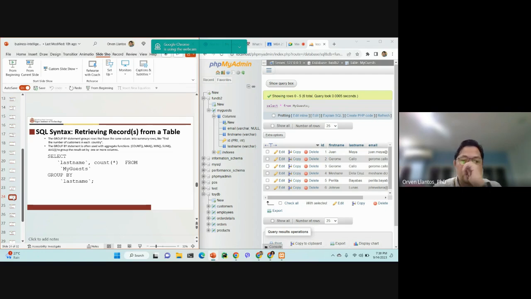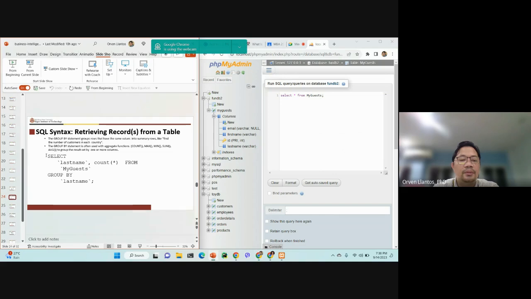Okay. So next, you can do something like group by. The group by statement groups rows that have the same values into summary rows, like finding the number of customers in each country, for example. The group by statement is often used with aggregate functions like count, max, min, sum, and average to group the result set by one or more columns. For example, I want to know if there are last names that are repeated in my guest table.